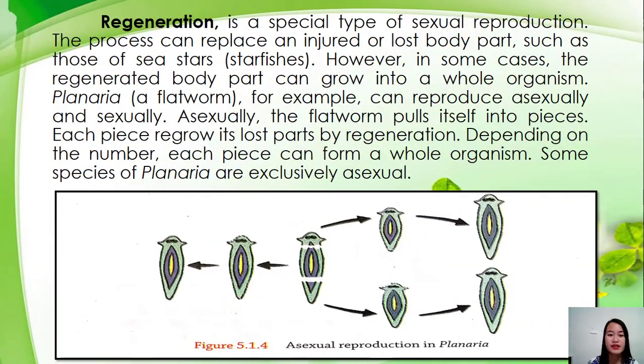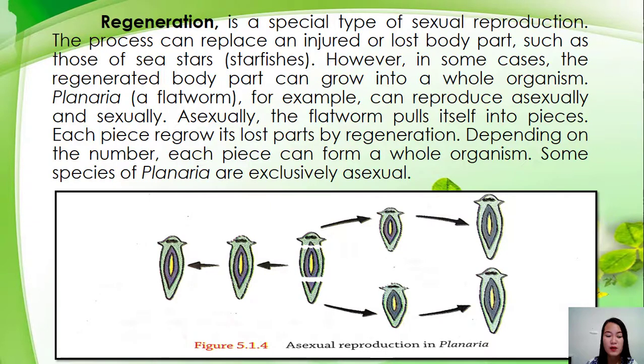So regeneration. It is a special type of sexual reproduction. The process can replace an injured or lost body part, such as those of sea stars or starfishes. However, in some cases, the regenerated body part can grow into a whole organism. Planaria, a flatworm, for example, can reproduce asexually and sexually. Asexually, the flatworm pulls itself into pieces. Each piece regrow its lost parts by regeneration. Depending on the number, each piece can form a whole organism.